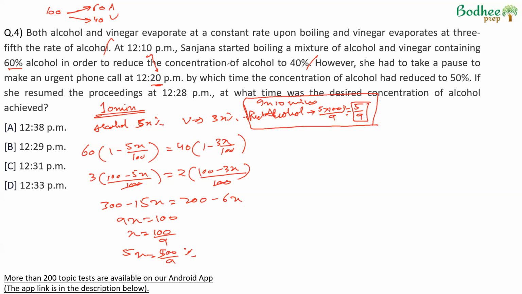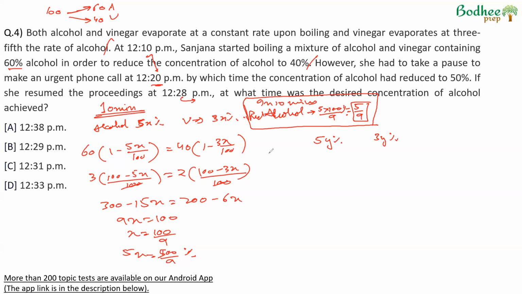Now, at this point, after 12:28, again, the evaporation starts. Suppose by the time alcohol becomes 40%, the reduction in alcohol is 5y%, which means reduction in vinegar will be 3y% because rate is 3/5.